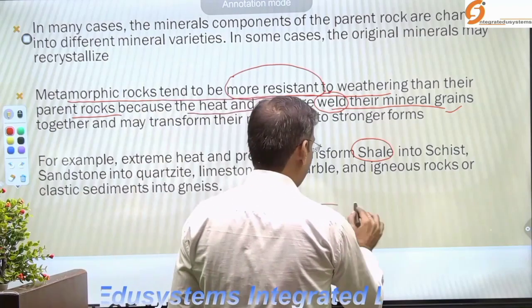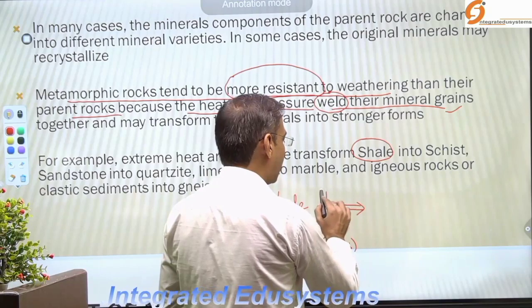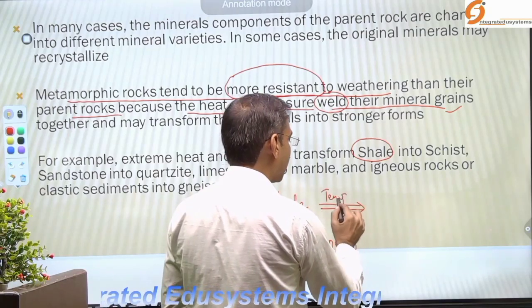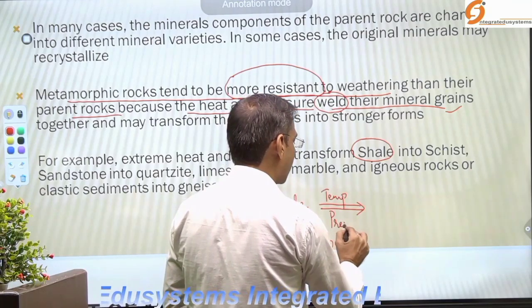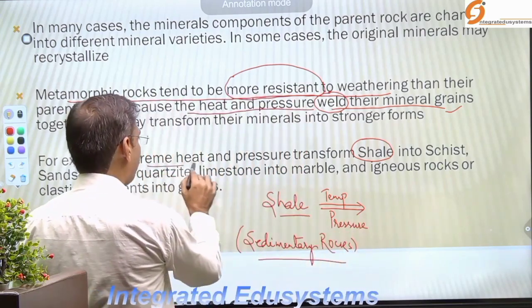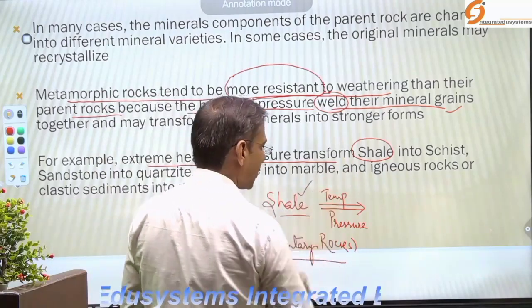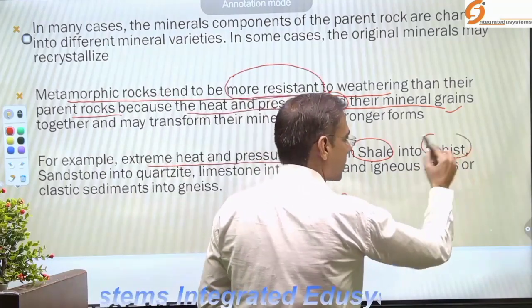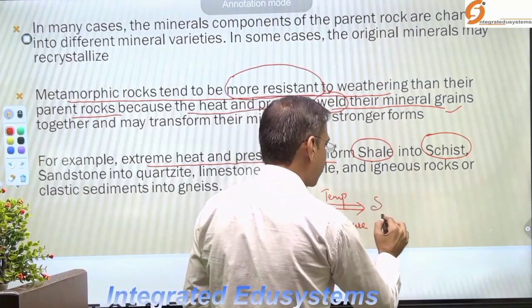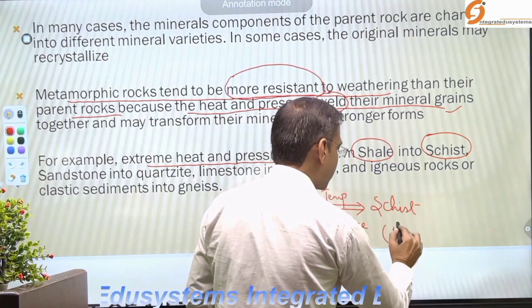From the shell, when you put temperature and pressure over this rock, what I have written here is that extreme heat and pressure transform the shell, this rock, into schist. Schist is a metamorphic rock.